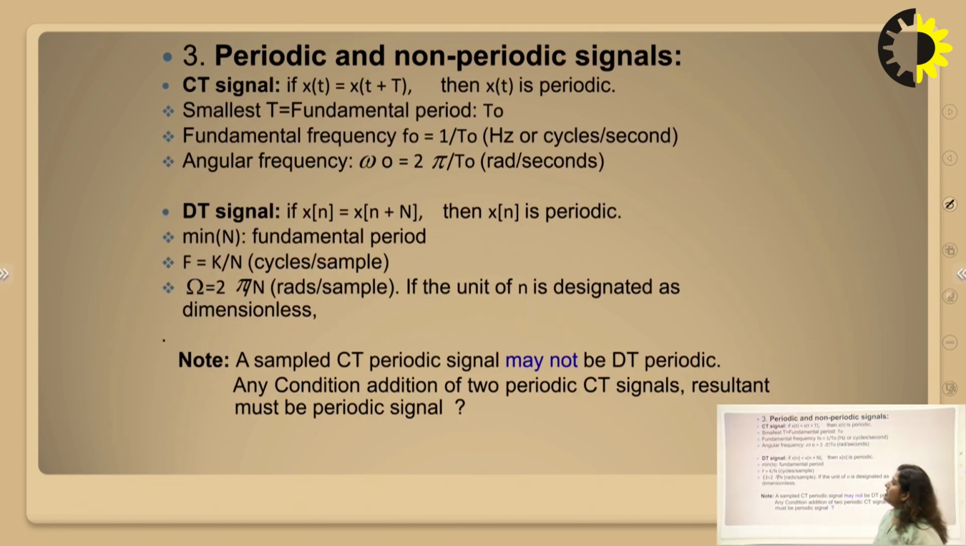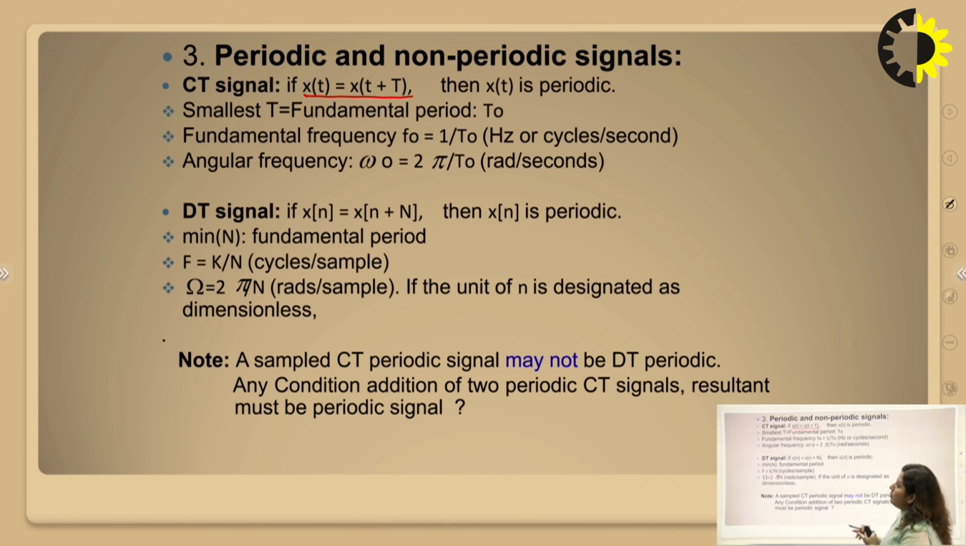The next category of signals is periodic and non-periodic signals. A continuous time signal is periodic only when it repeats itself after a certain period of time, which is called the fundamental period. So we represent x(t) is equivalent to x(t plus capital T), where capital T is the smallest fundamental period. If x(t) is equivalent to x(t plus T), then only the signal is called periodic.